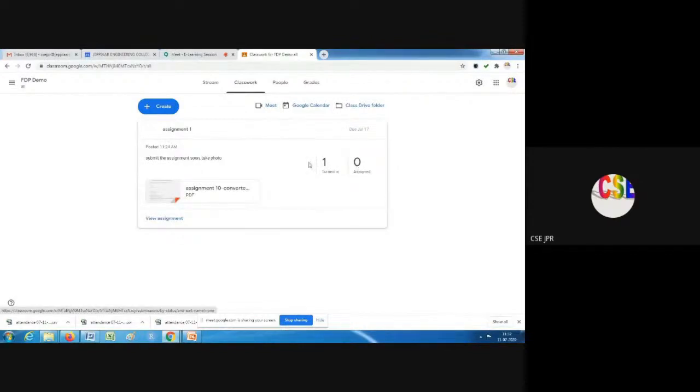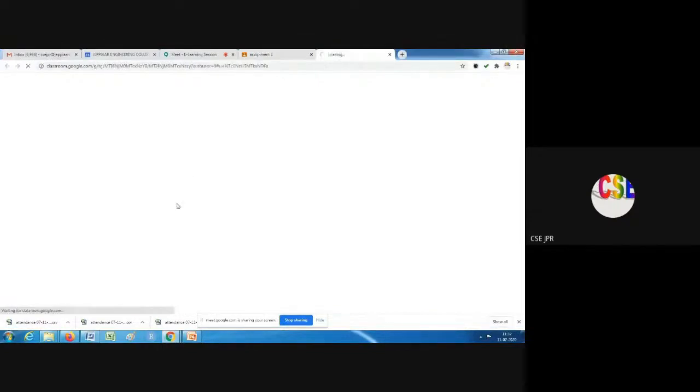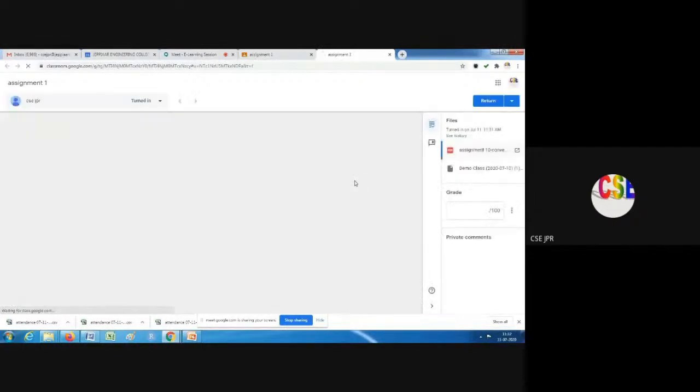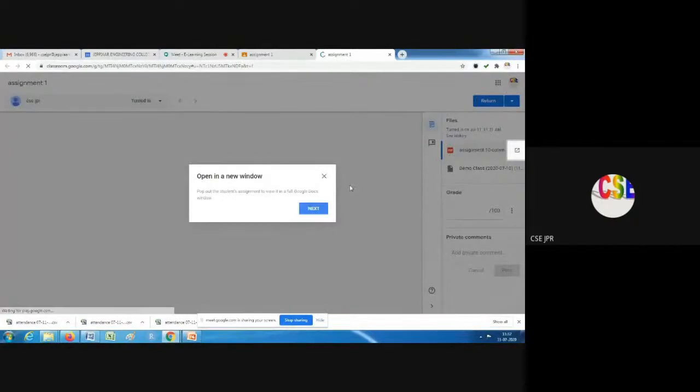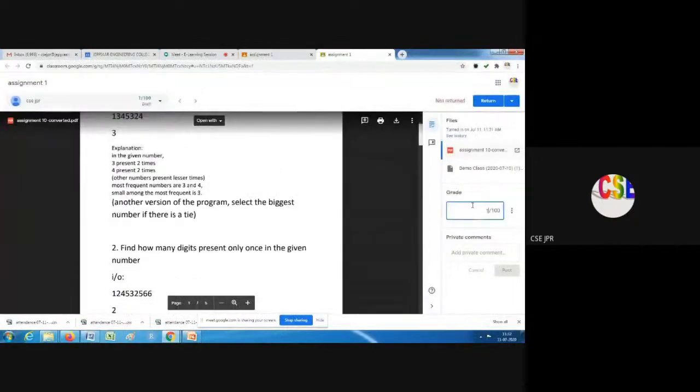If I want to view the assignment and mark it, I can click like this and open it. I can see the answer, put marks, and give some comments.